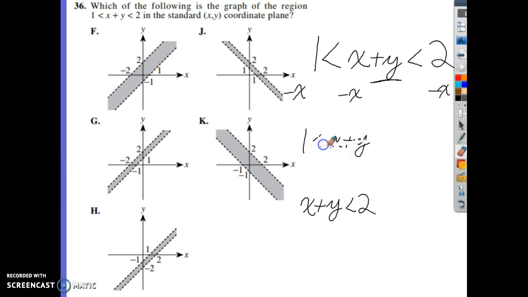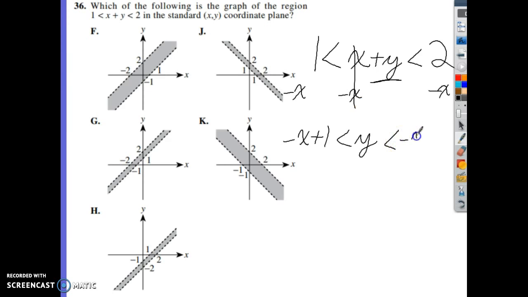Now when we do that, that's going to give us negative x plus 1 is less than y, because our x is gone, those cancel out, is less than negative x plus 2. You could write that as 2 minus x, but because we're used to that slope-intercept form, with our slope being with the x and the x being before our y-intercept, which in this case is 2, it makes it a little easier to have the x come first.